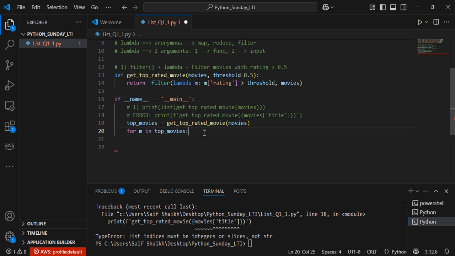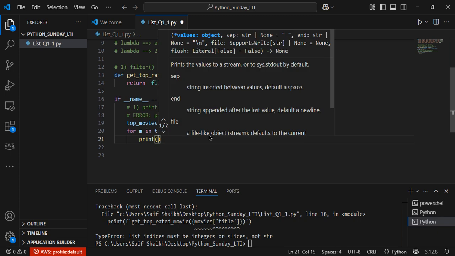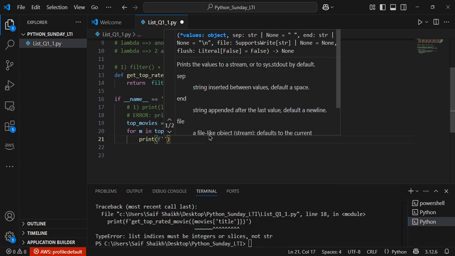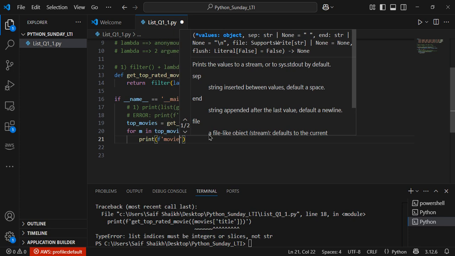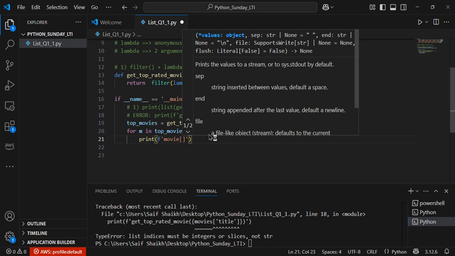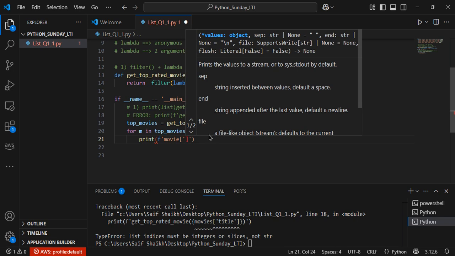So I'm just trying to iterate over these movies. And here you can write the interpolation which I was trying to write. So let's say print f string interpolation. From the movie, what I wanted to find out was my rating column.